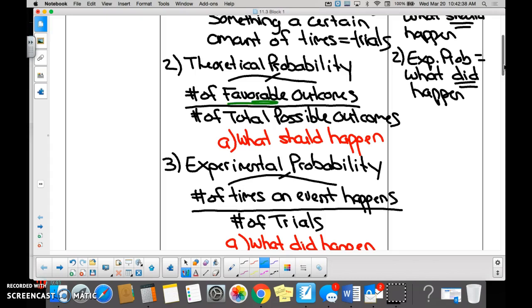It is favorable outcomes, if we're going to limit it or shorten it, over possible. Favorable outcomes over possible. What is favorable? Somebody tell me what favorable means. The outcomes that you want. The thing you're looking for, right? Not necessarily what you want, but what you're looking for.